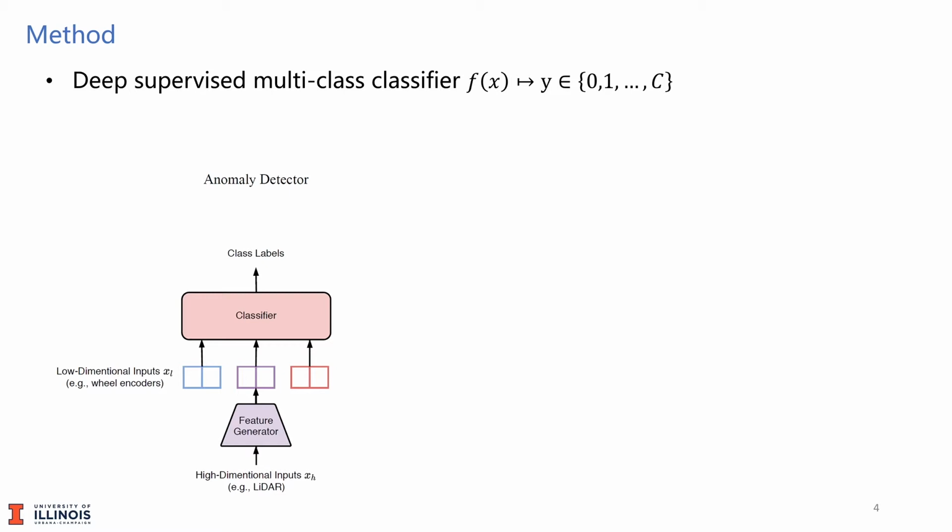Here, 0 represents the normal case, whereas each non-zero value from 1 to C in the set corresponds to a specific type of failure. To make an inference, the high-dimensional inputs are first compressed through the feature generator, and then concatenated with other low-dimensional input as inputs to the classifier.